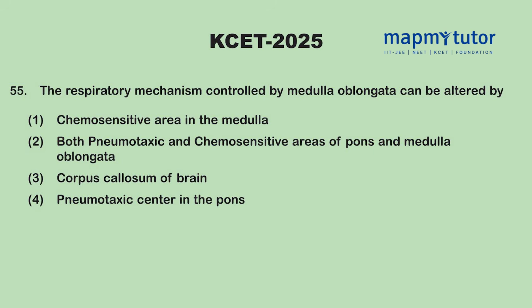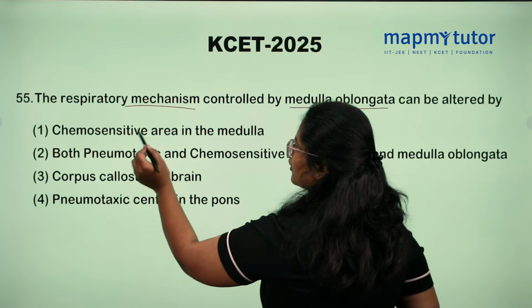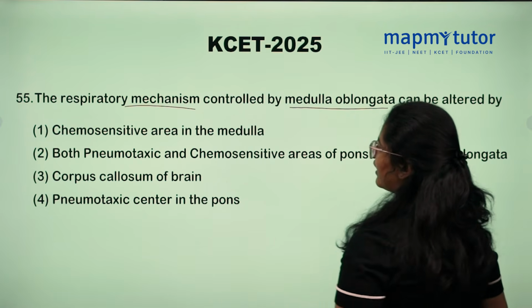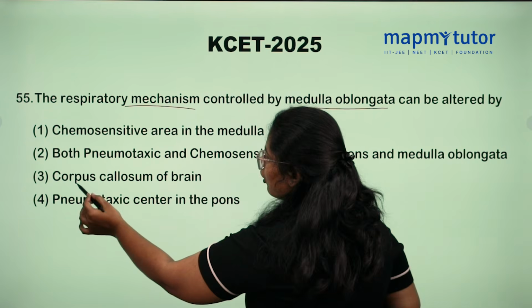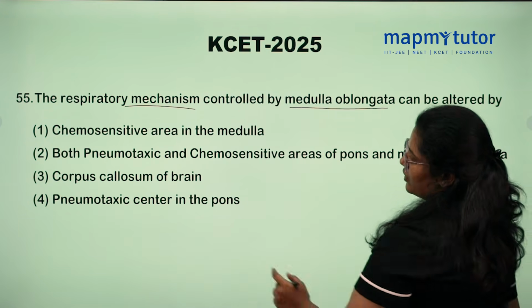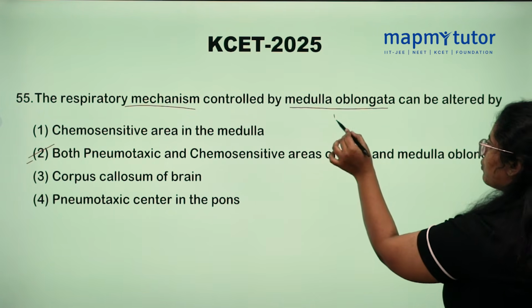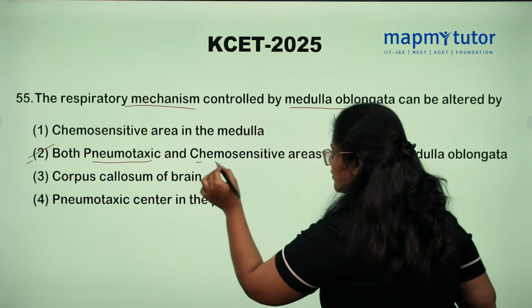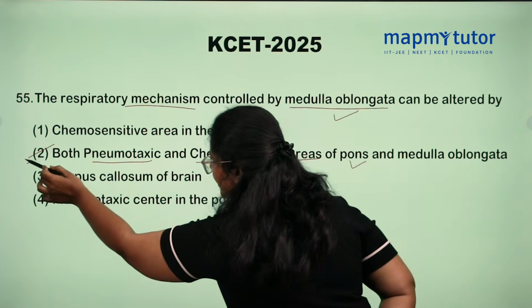The respiratory mechanism controlled by the medulla oblongata can be altered by which of these? There are 4 options. Of course, it is controlled by the chemosensitive area in the medulla. True. Both pneumotaxic center and chemosensitive area in the pons and medulla oblongata, both are true. And the corpus callosum of the brain, pneumotaxic center in the pons, so both options are true. The respiratory mechanism controlled by the medulla oblongata can be altered by both the pneumotaxic center and the chemosensitive area present in the pons and medulla respectively. So option 2 is true.